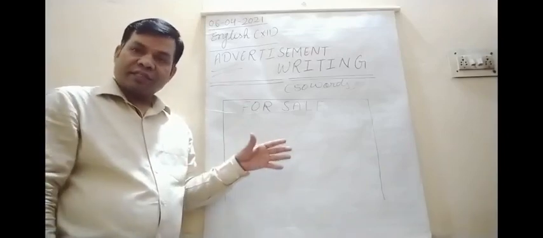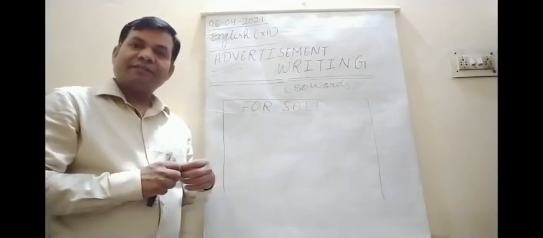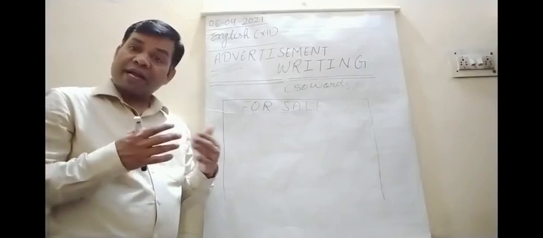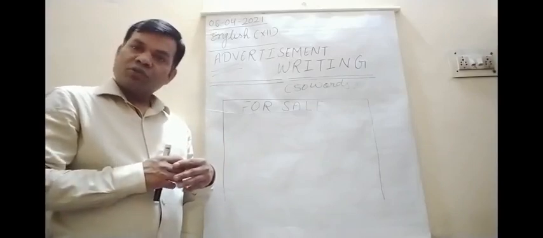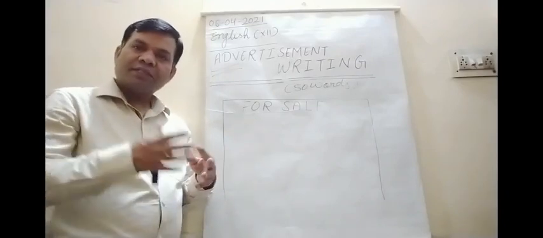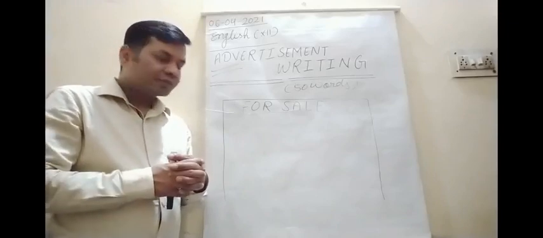All the things must be mentioned, whom to be contacted, and what is the price. I'll show you the solved examples on your screen in the form of PDF.